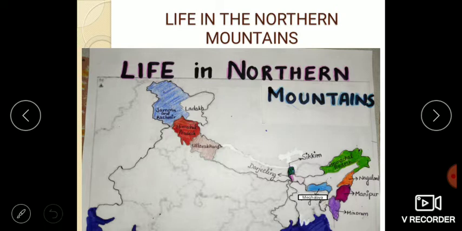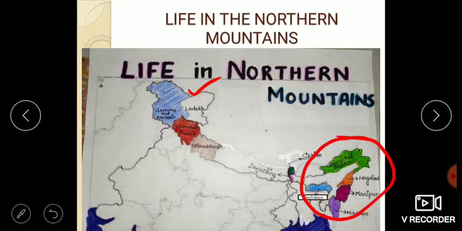The very first one is Jammu and Kashmir, the newly formed Union Territory. Red colored is Himachal Pradesh. Brown colored is Uttarakhand. This green colored is Sikkim. This beautiful city is Darjeeling in the state of West Bengal. And this is the land of 7 sisters.